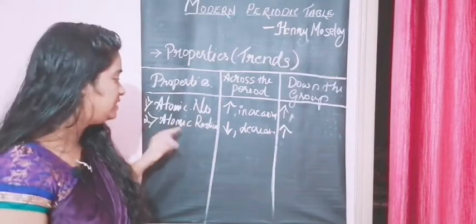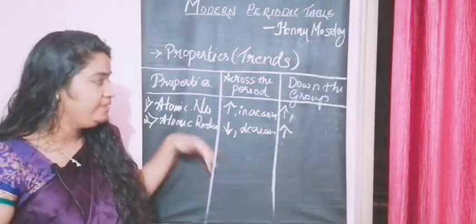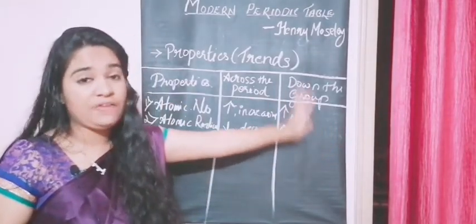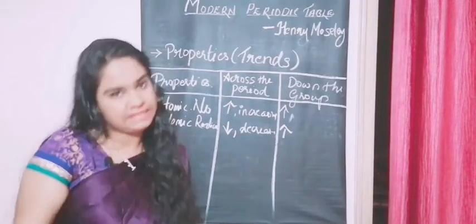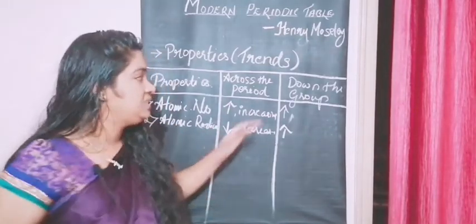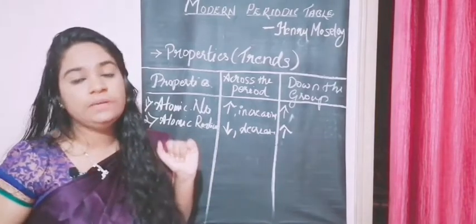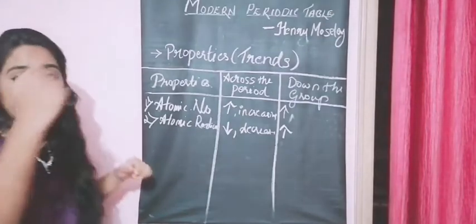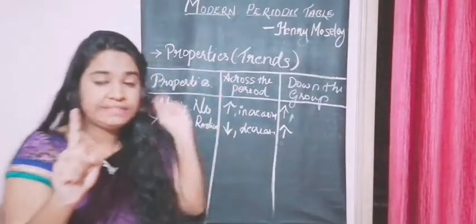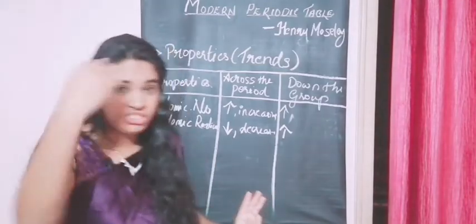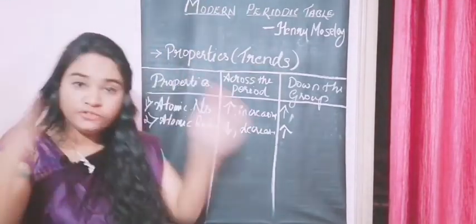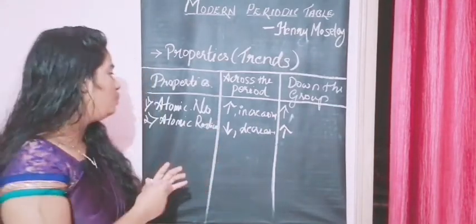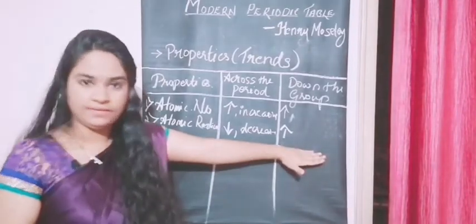So what is the reason to write? Atomic radius decreases across a period, left to right, since the effective nuclear charge is more. That is enough. Next, down the group it increases. How? Down the group, as you see in each period, the first period had one shell, the second period has two shells, the third period has three shells. As you go down the group, the number of shells keeps increasing, so the size automatically increases. So atomic radius increases down the group.